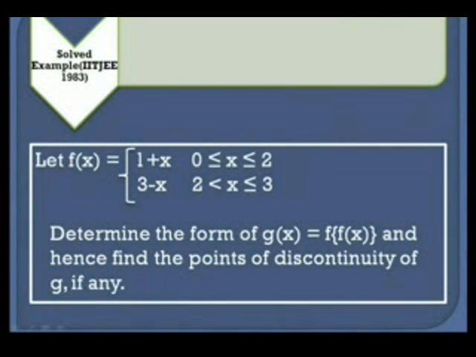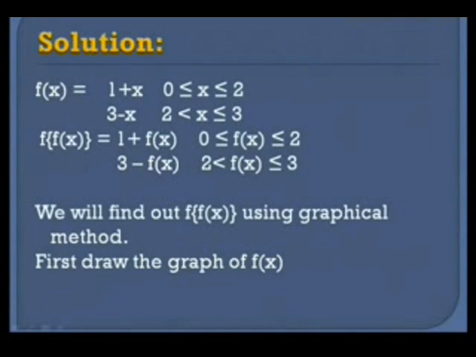So in this problem we have been given f(x) and we have to form the function f of f(x), and hence from f of f(x) we have to find the points of discontinuity. So let's try to solve it. Given that f(x) is equal to 1 plus x when x is greater than or equal to 0 and less than or equal to 2, and f(x) is equal to 3 minus x when x is greater than 2 and less than or equal to 3. Now in the first step we have to try to find out f of f(x), and then in the second step we will try to find out the points of discontinuity.